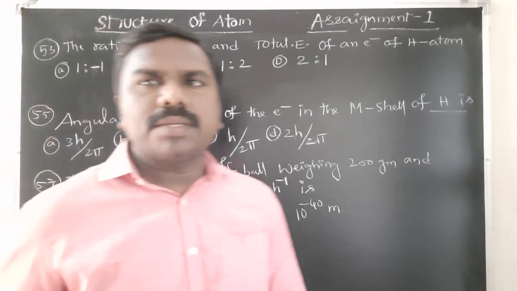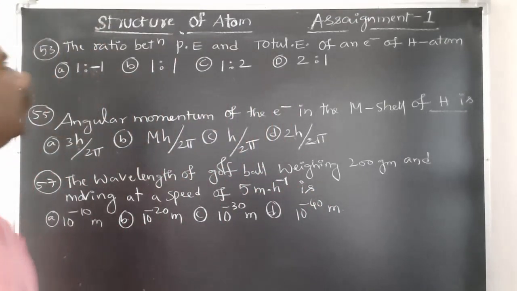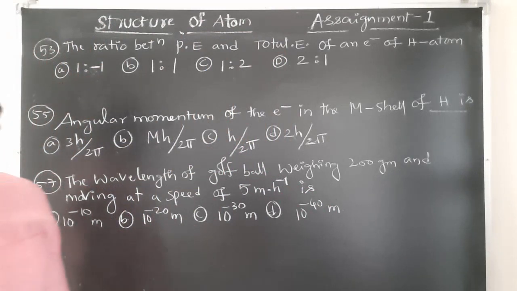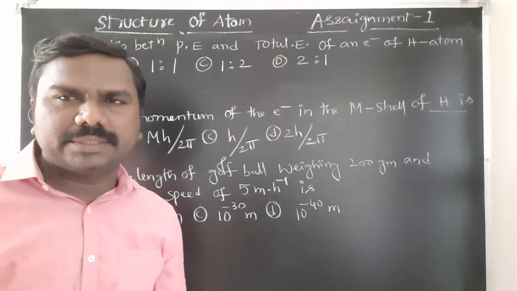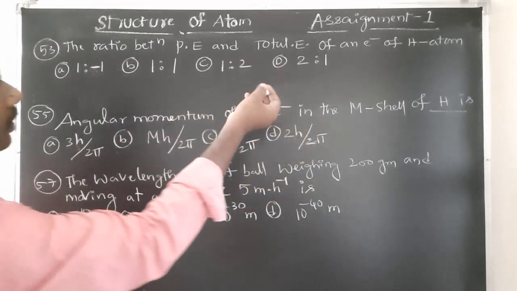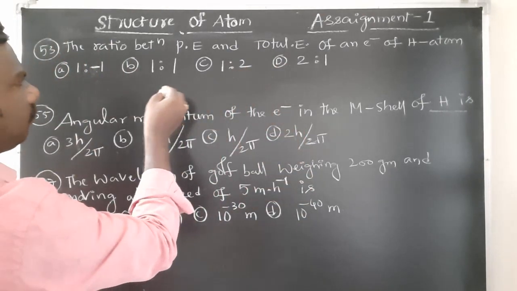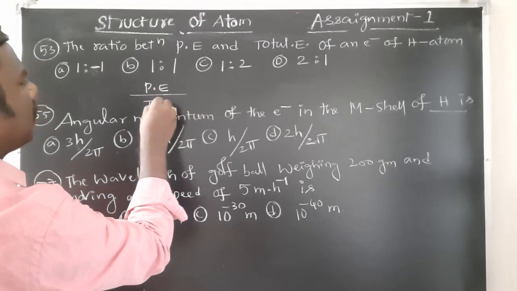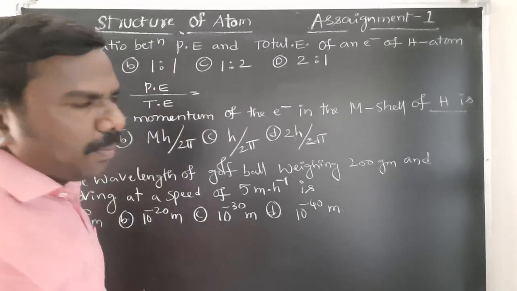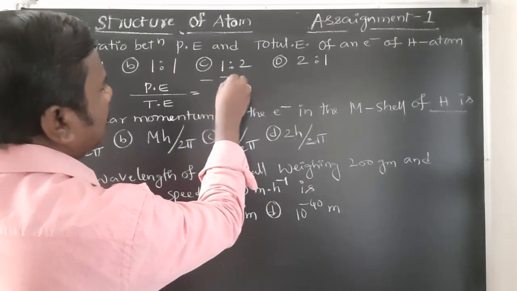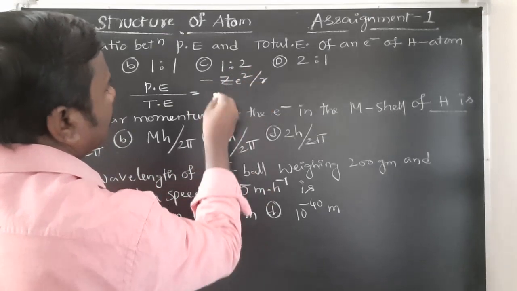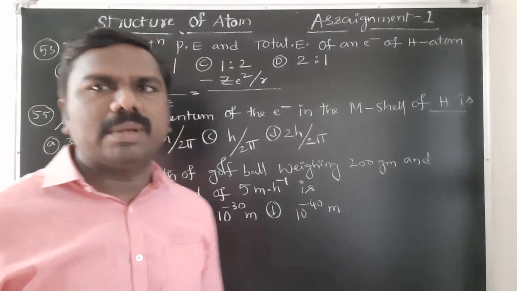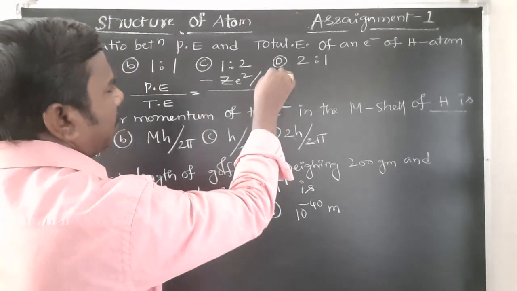Okay, students, we'll move to the next bit. The ratio between the potential energy and total energy of an electron of atom is. So now a ratio is required for us, potential energy versus total energy. Potential energy is minus Ze square by r. It is the formula for potential energy of an electron in an atom. Formula need to remember.